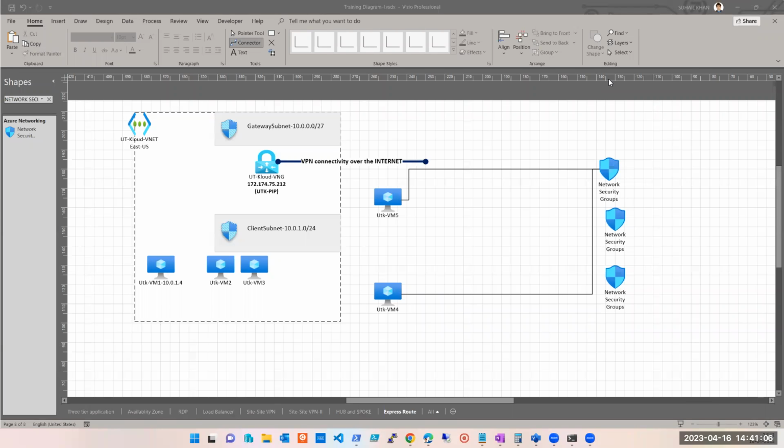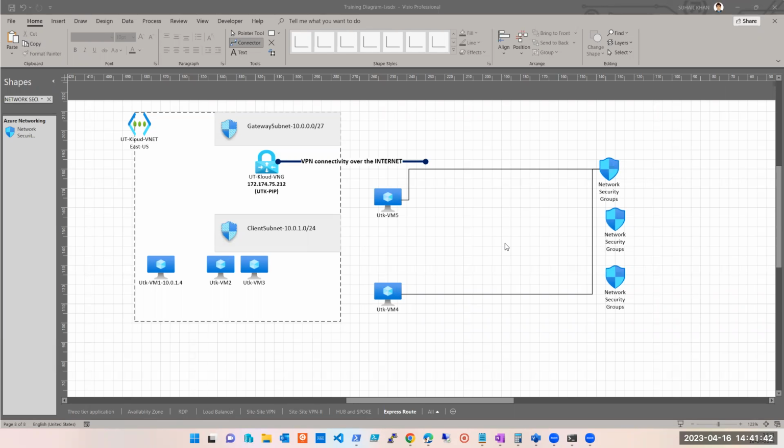Please ask your question. Yes, regarding the subnet part, if we could connect multiple NSGs to a subnet, I don't have a clear understanding about the subnet part. I need to go through your videos still to understand it. So it could be connected to any kind of subnet, right? Like the gateway subnet or client subnet or local network subnet. We don't have a local network subnet in this particular setup, but otherwise it could connect to any type of subnet. Yes, gateway subnet, it can.